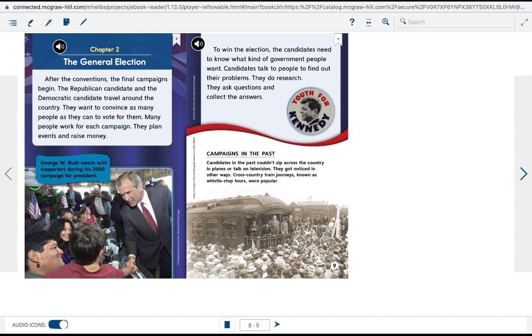Campaigns in the past. Candidates in the past couldn't zip across the country in planes or talk on television. They got noticed in other ways. Cross country train journeys, known as whistle stop tours, were very popular.